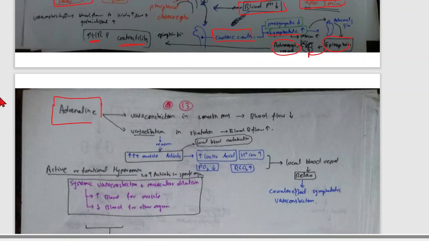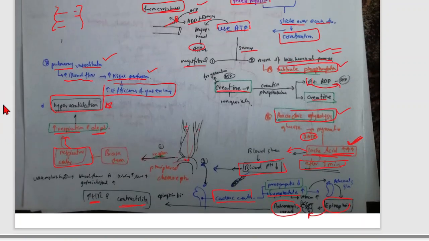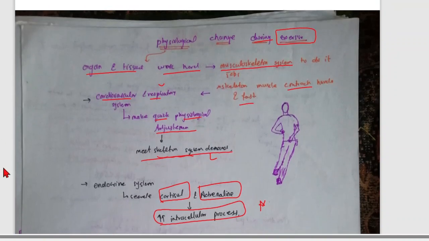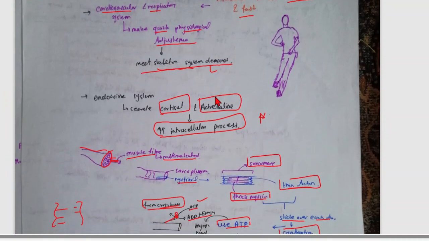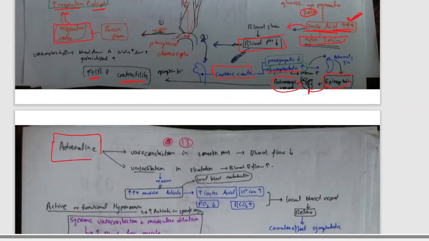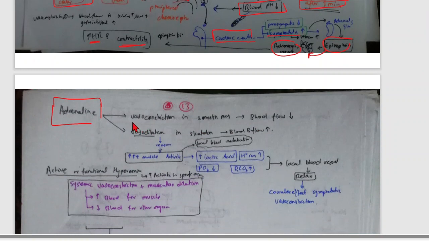I also told you in the beginning of this video that adrenaline is secreted. I will show you here: cortisol and adrenaline are increased. What do they do? Now come here and go to the adrenal. Adrenaline causes vasoconstriction in the smooth muscle and vasodilation in the skeletal muscle. You have to understand this: adrenaline causes vasoconstriction in the smooth muscle.